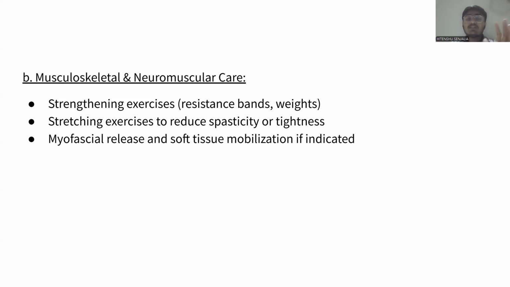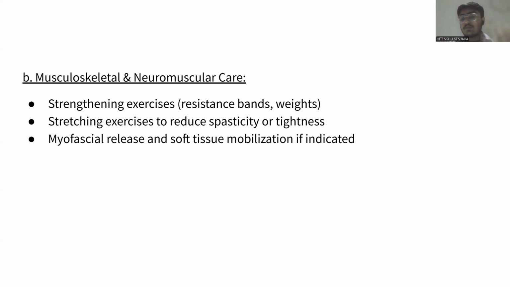For the neuromuscular care, we have to give strengthening exercises because the muscles will become weak. In Nipah virus, the muscles become weak, so for that we have to give strengthening exercises. Stretching exercises to reduce spasticity or tightness, because the patient is sleeping for a prolonged period of time in supine position. So stiffness or spastic nature will occur and the muscles become tight. So for reducing the tightness, we have to give stretching to the patient.